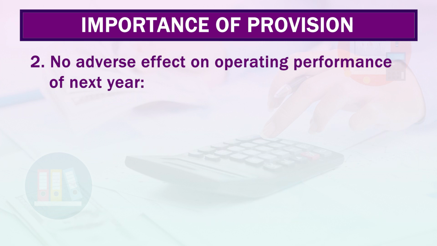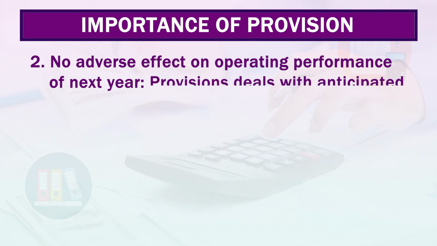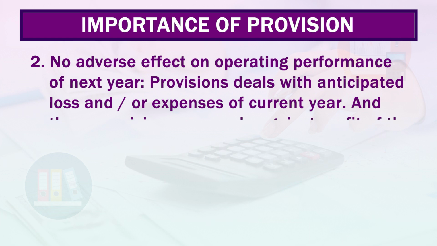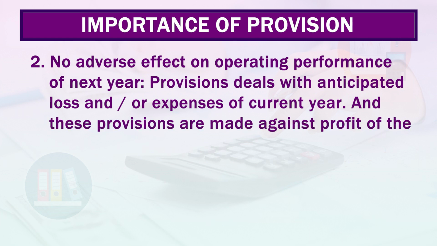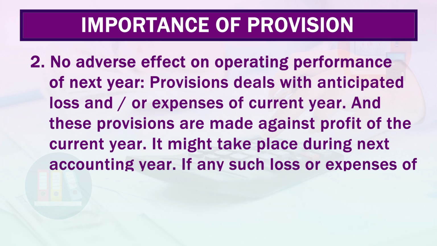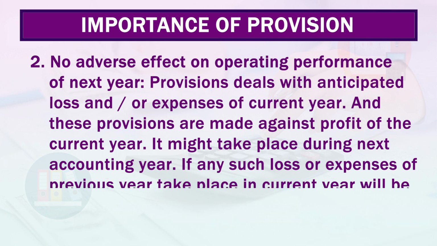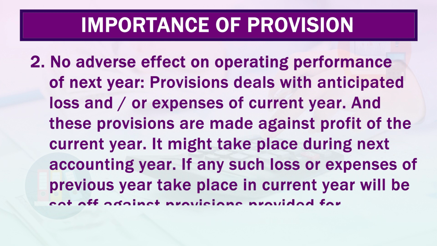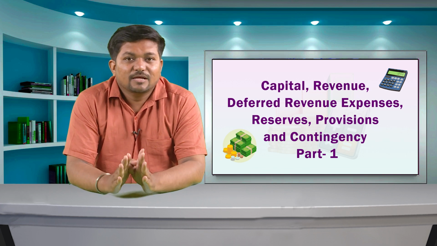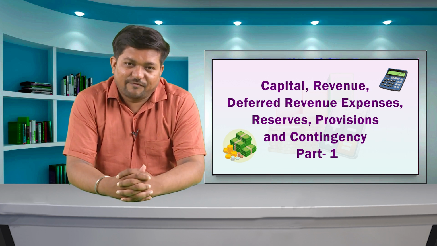Second is no adverse effect on operating performance of next year. Provisions deal with the anticipated loss and expenses of the current year, and these provisions are made against profit of the current year only. It might take place during the next accounting year. If any such loss or expense of the previous year takes place in the current year, it will be set off against provisions provided for the previous year. Thus, operating performance of the current year will not be adversely affected.